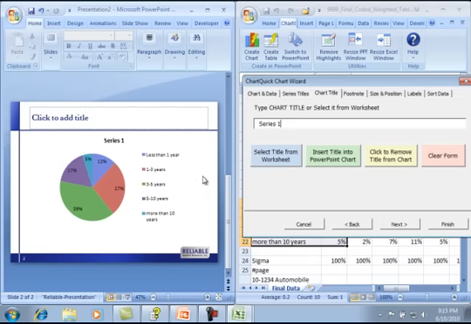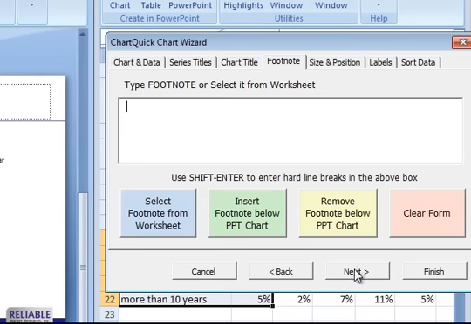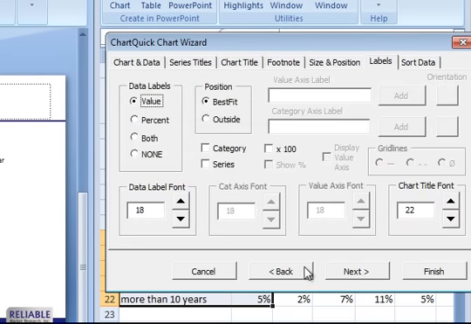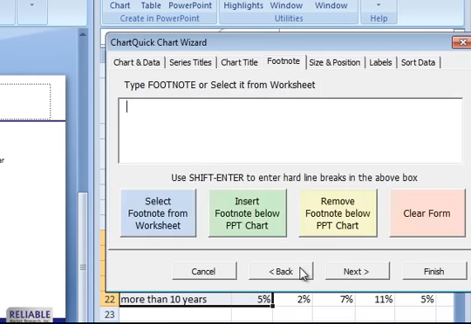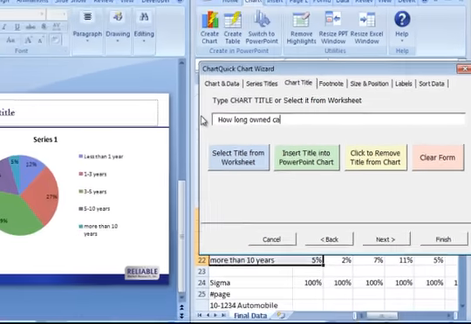It puts the two programs side by side on my screen, and launches a helpful wizard to guide me through finishing my chart. I can use these next and back buttons, or jump straight to any tab in the wizard. On this tab, I can enter a title for my chart, and click to insert it.